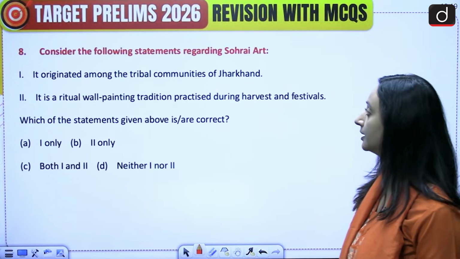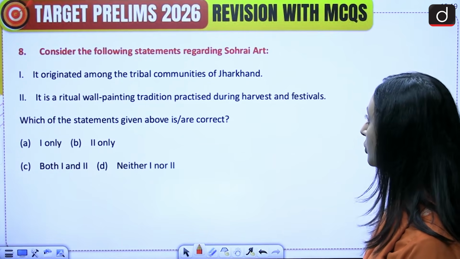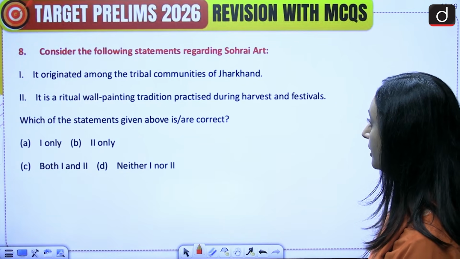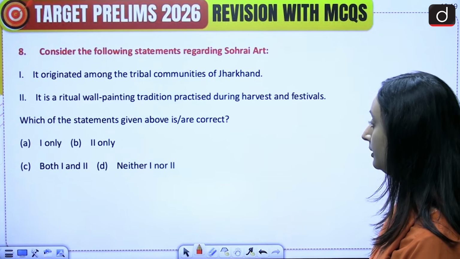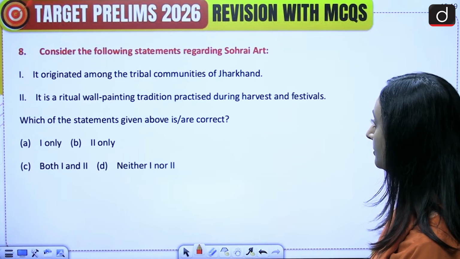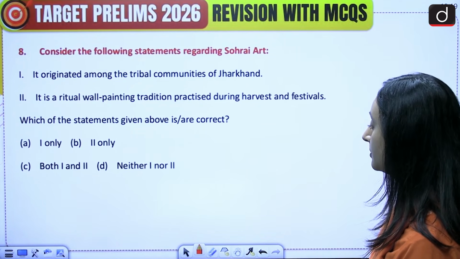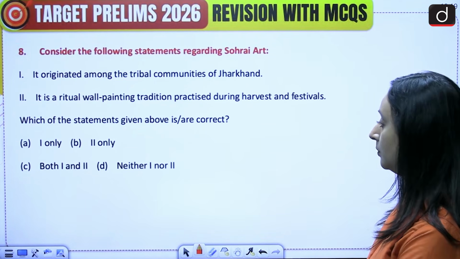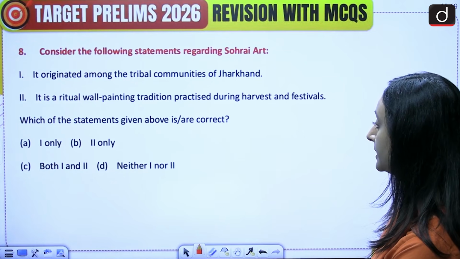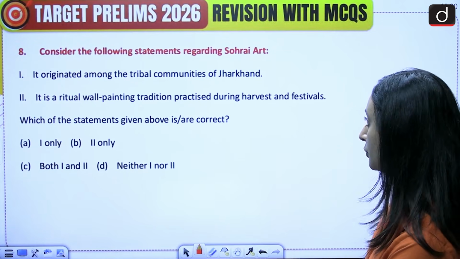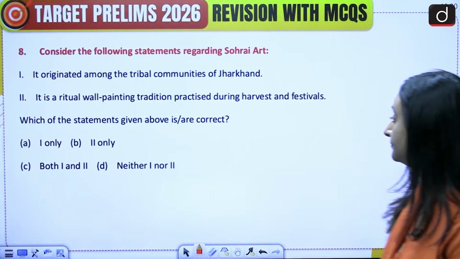Question number 8. Consider the following statements regarding Sohrai art. 1. It originated among the tribal communities of Jharkhand. 2. It is a ritual wall painting tradition practiced during harvest and festivals. Which of the statements given above is or are correct? A. 1 only, B. 2 only, C. both 1 and 2, or D. neither 1 nor 2. Please attempt this question.